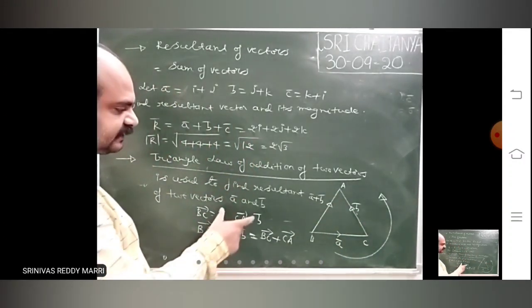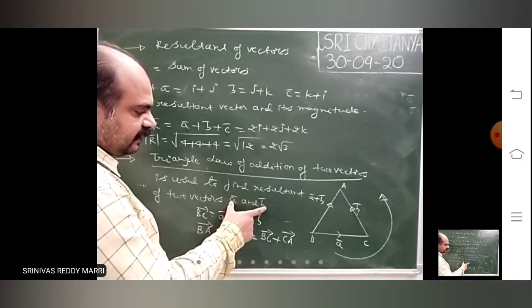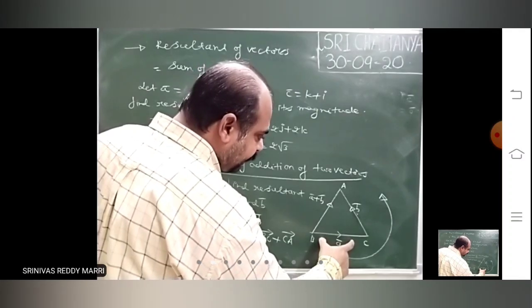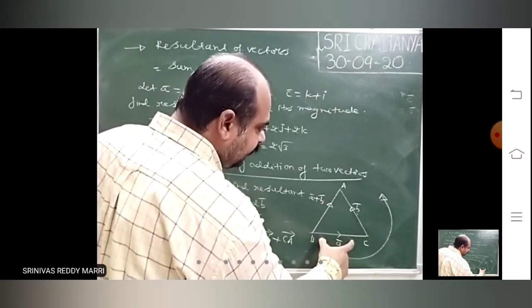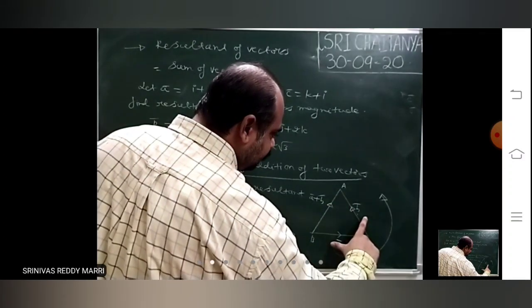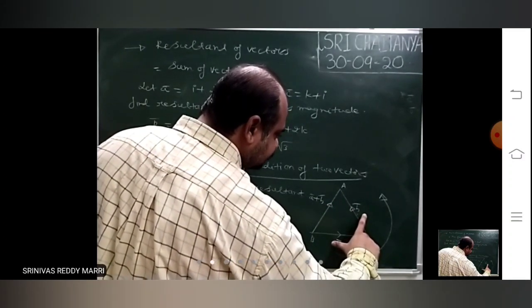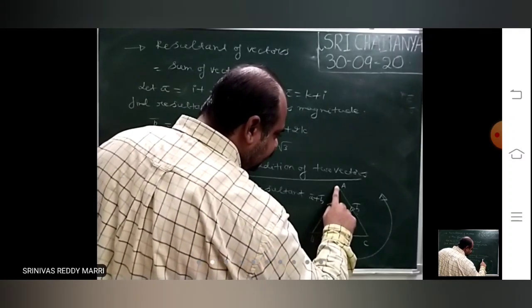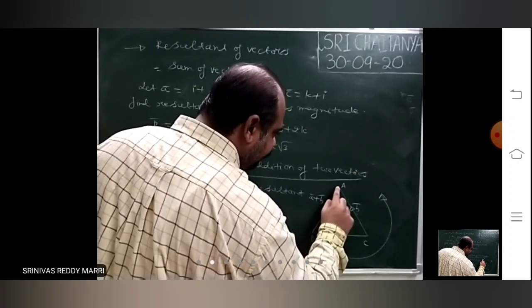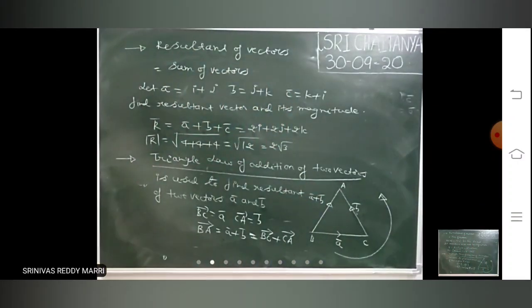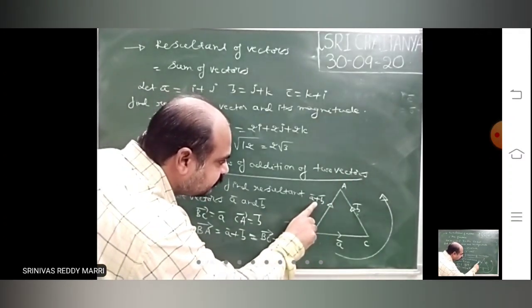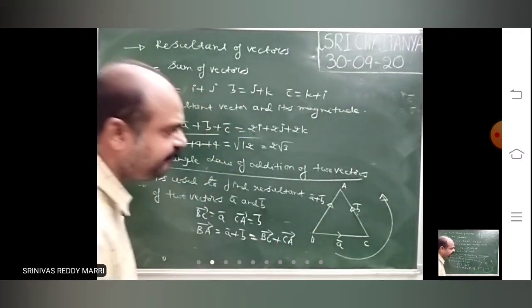What the triangle law states is: if two vectors are represented by two sides of the triangle taken in the same order, and you have to calculate their resultant, then the third side taken in reverse order, that means clockwise direction, BA bar, represents A bar plus B bar. It has direction from B to A, and the magnitude of this resultant is nothing but the length AB.